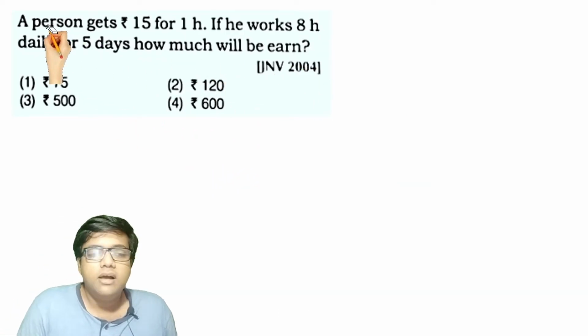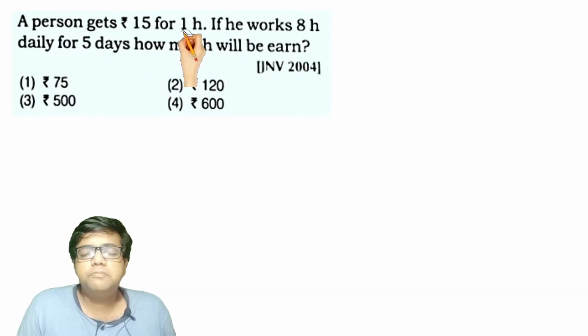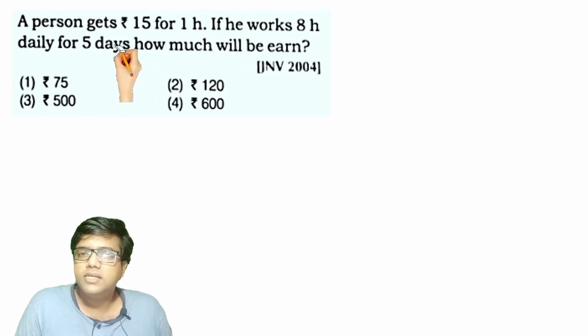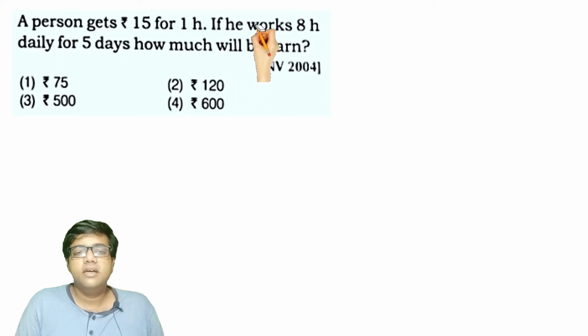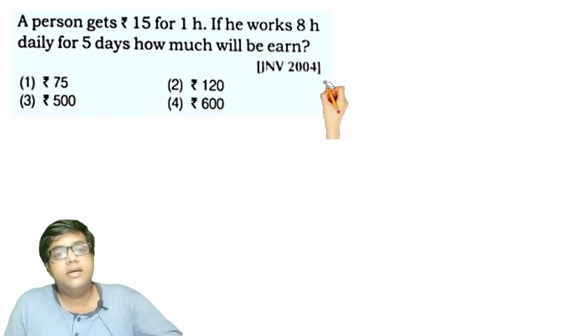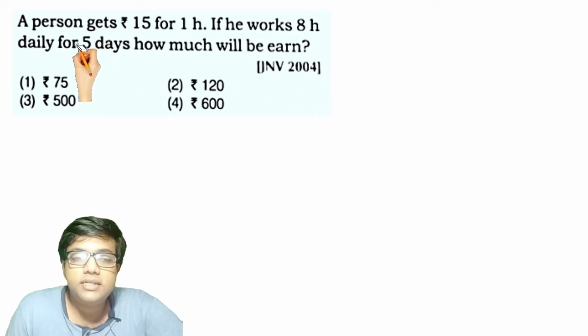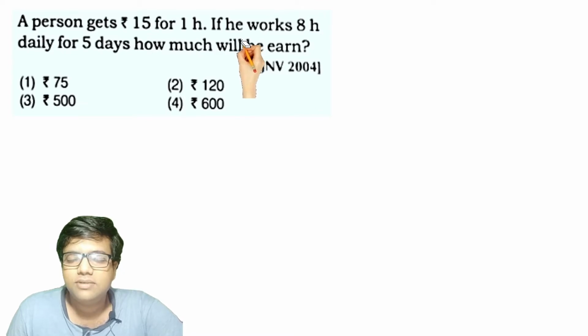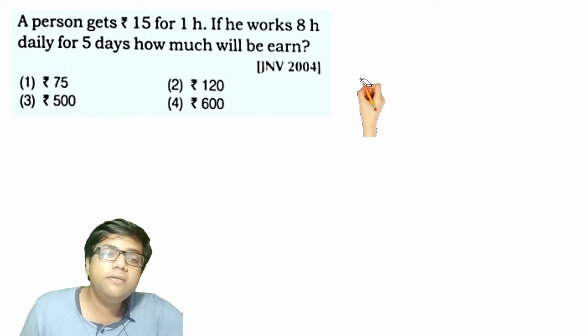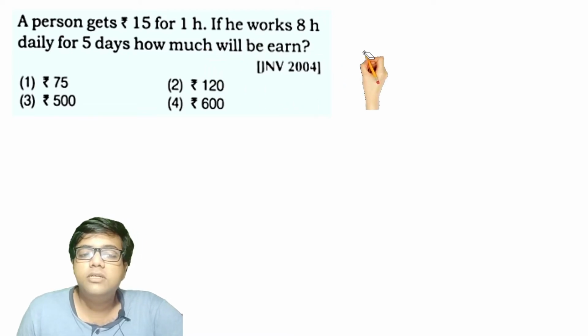Let's move ahead. A person gets 15 rupees per 1 hour. So for every 1 hour of work, he will be paid 15 rupees. If he works 8 hours daily for 5 continuous days, how much will he earn?